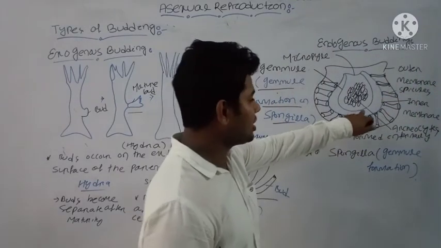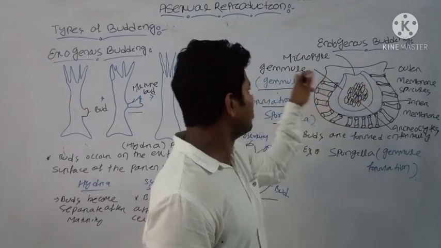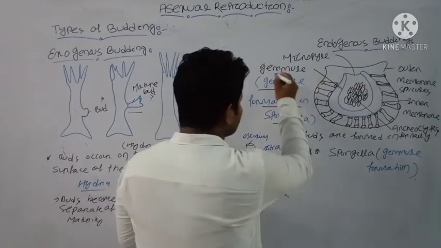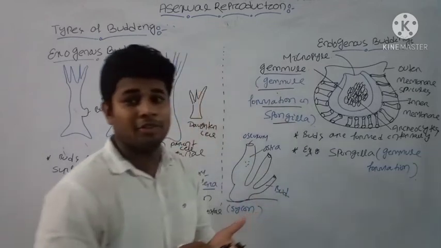Here you can see on the inner side there is formation of a gemmule structure, and this gemmule is known as the bud of your Spongilla.